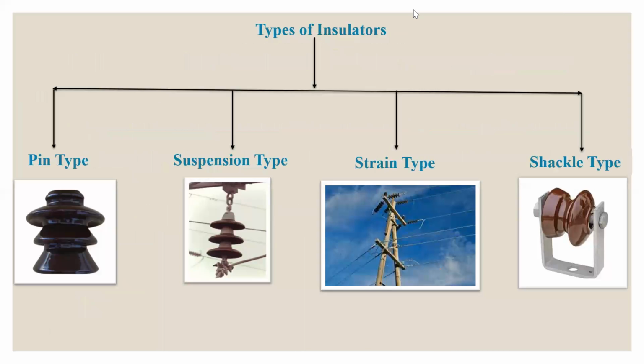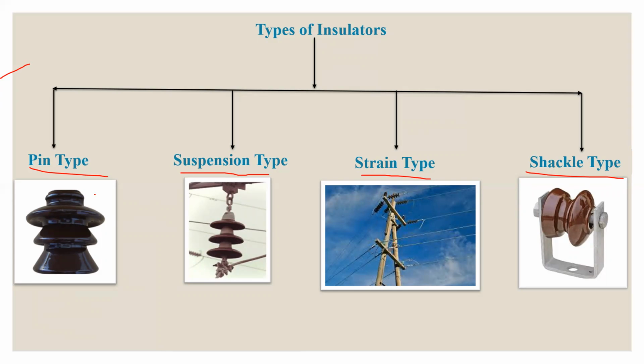There are various types of insulators that are associated with the transmission and distribution system. Among these, four types are the most popular: pin type insulator, suspension type insulator, strain type insulator, and shackle type insulator. These are the four most popular types of insulator that are being used nowadays in transmission and distribution systems.